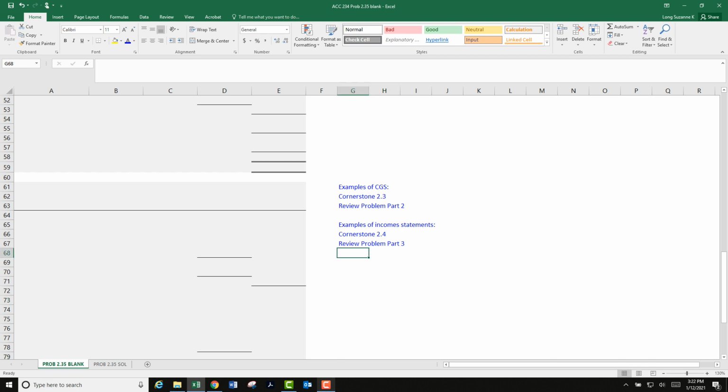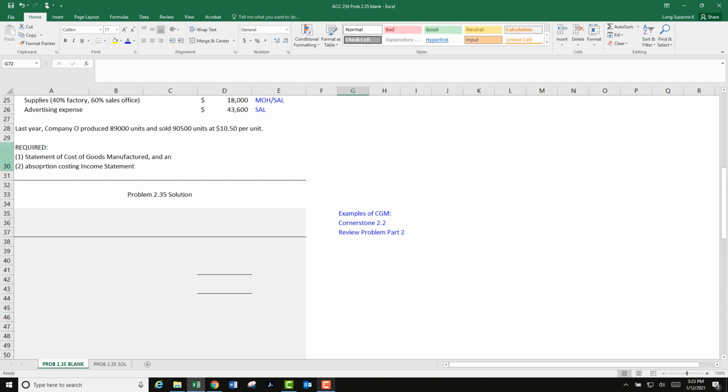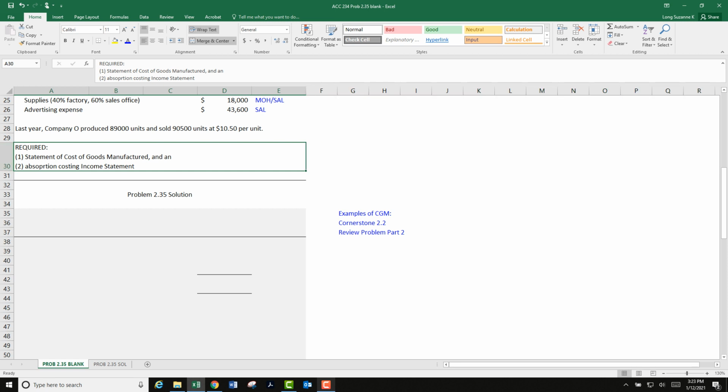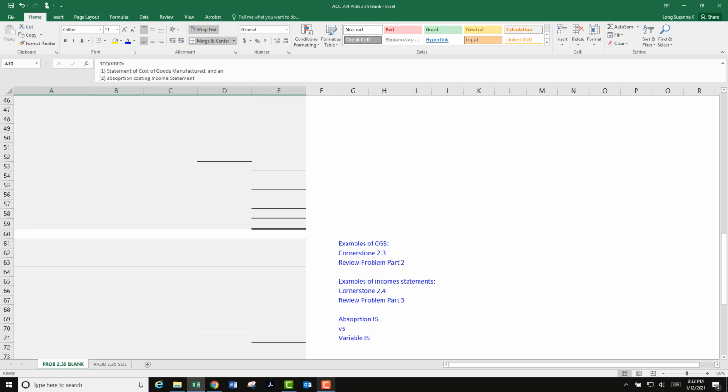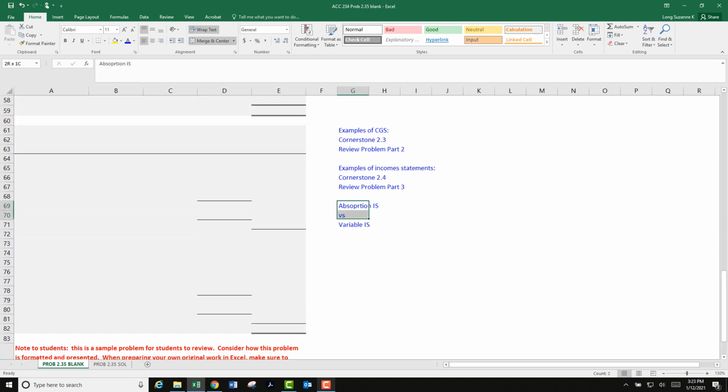Now another issue, so to speak, is absorption income statements versus variable income statements. So notice in this problem we're asked to do an absorption costing income statement. So right out of the gate you might be thinking, what? I think I could do an income statement, but what's this all about? That sounds vaguely familiar. So yeah, depending on your experience with managerial accounting, there's lots of different formats out there, and two popular are the absorption income statement and the variable income statement.